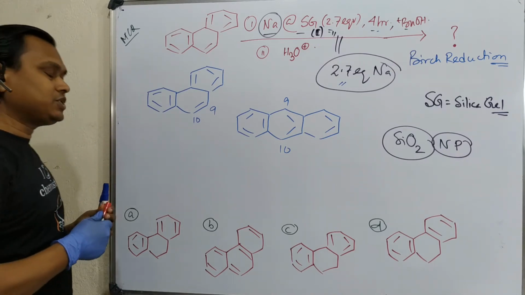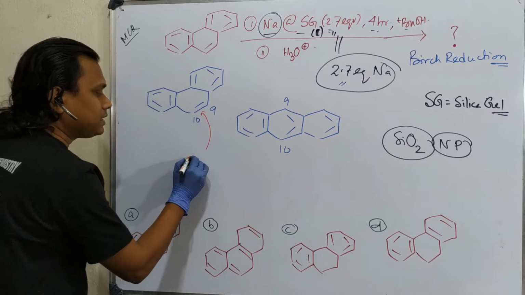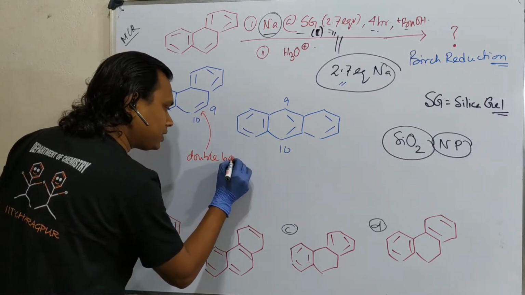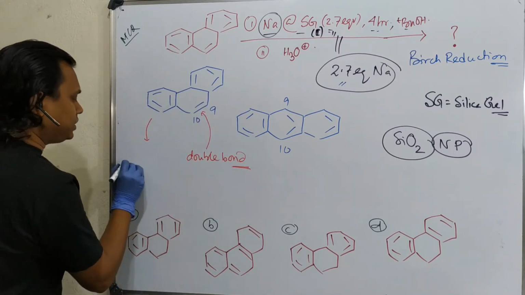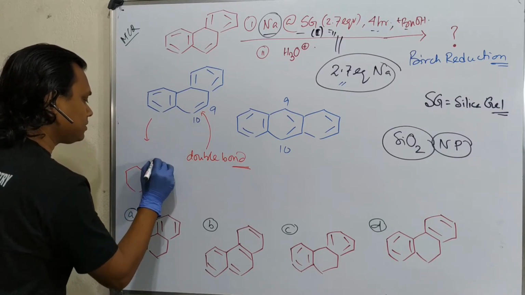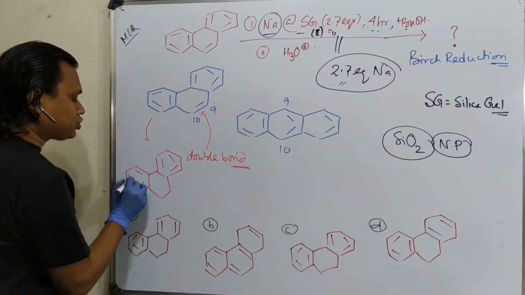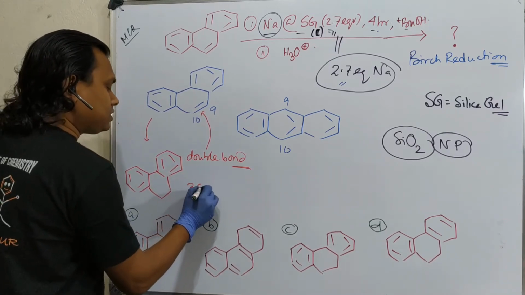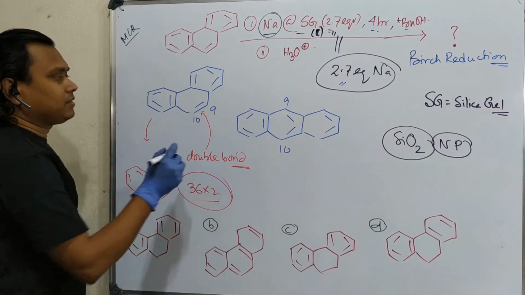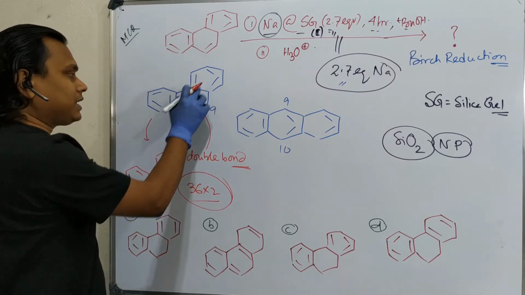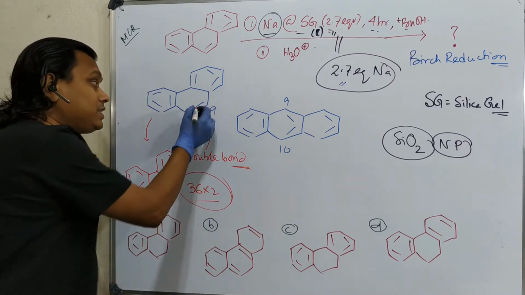Why? Because in resonance, if you do, I'm not drawing everything, you can see that this actually remains as a double bond. Just a simple idea. Just consider the cross. If you eliminate this, what is this? Just this means 2 benzene, resonance energy 36 into 2. What is the resonance energy of anthracene and phenanthrene? Write in the comment box. You can understand that there are 3 aromatic nuclei, but the resonance energy is not 36 multiplied by 3, it is far less. That's why reaction on this is easy.